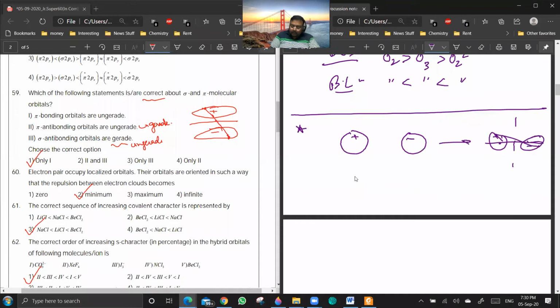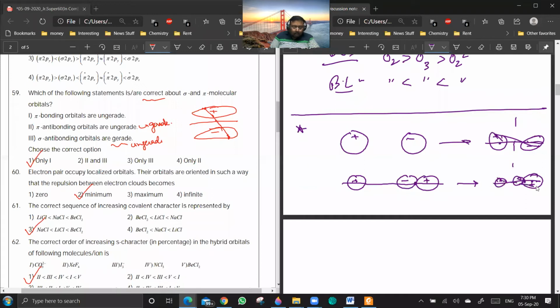If you are talking about this one, then the antibonding orbital will be zeroed. For all the three options, we get different results, zeroed or unzeroed.